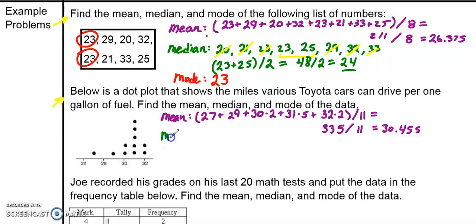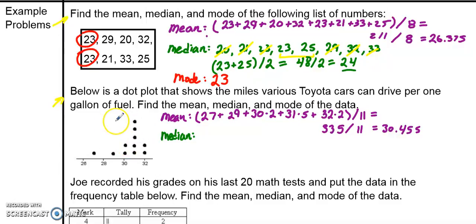Now let's find the median. Remember, the median is that middle number halfway through our data set. We could take all the numbers, write them down, and put them all in order like we did in the first example. We'd write out 27, 29, 30, 30, 31, 31, 31, and so on. But that could take a while. We've already got some data here to use, so there are actually two shortcuts you could use.